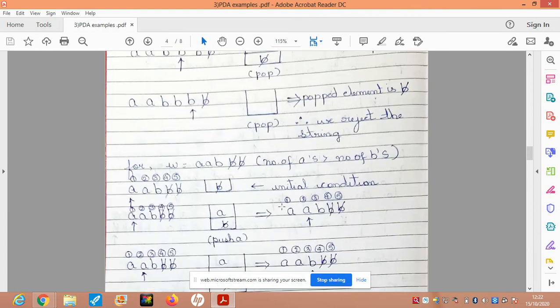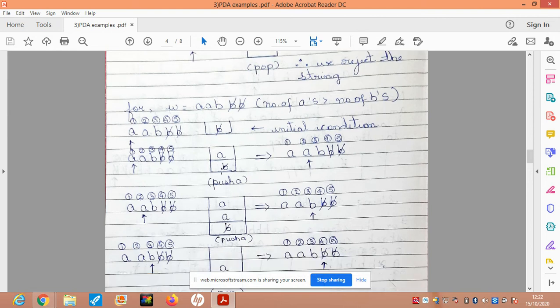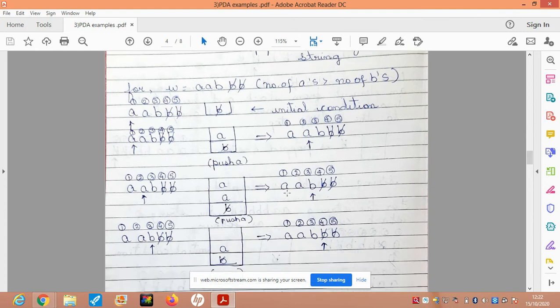Similarly, it can be shown for the number of A's greater than the number of B's. In this case, for the first two A's I will push A onto the stack. So the first two are push operations, and the read write head will always move one place to the right.